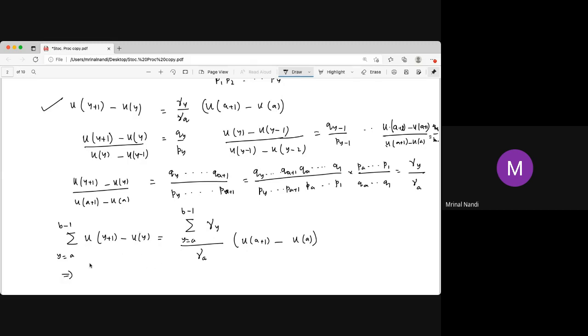Everything will be cancelled out, and only the b plus 1 term remains. Starting from a, what will remain? It's u a plus 1 minus u a, so it is u b minus u a.